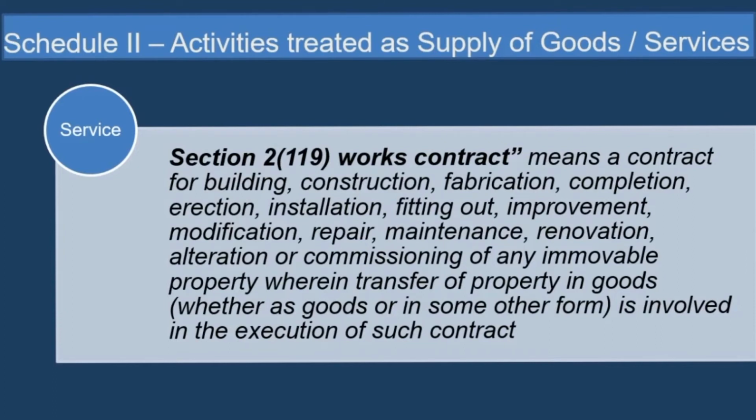So let us try to understand the meaning of works contract for the purpose of GST. It is always treated as service. This definition we can divide and simplify into the essential elements. What are the essential elements of the definition?